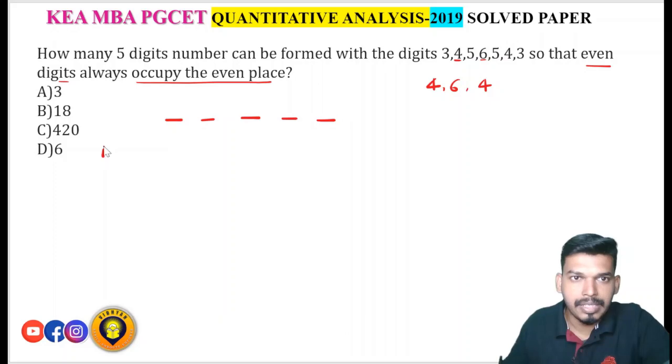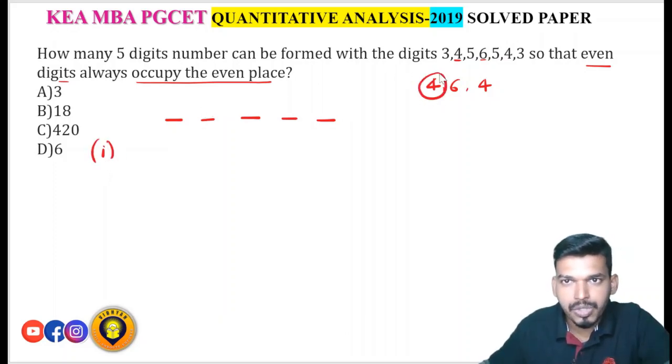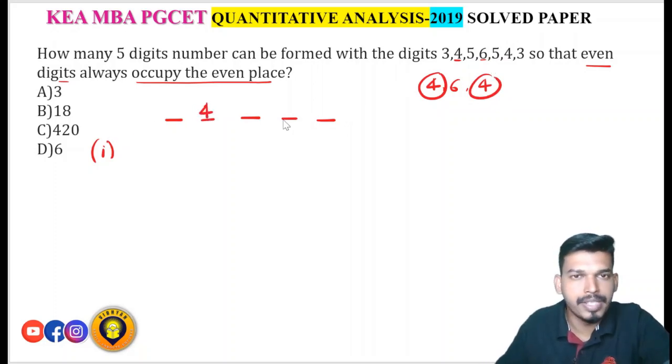Let's take the first case. Suppose I choose these two even numbers, that is 4 and 4. How can I place them? Suppose I place 4 here, another 4 will be here. So that is only one way. Even if I interchange, I will get the same thing, right? 4 and 4. So there is only one way. So 4 and 4 occupy the even positions in only one way.